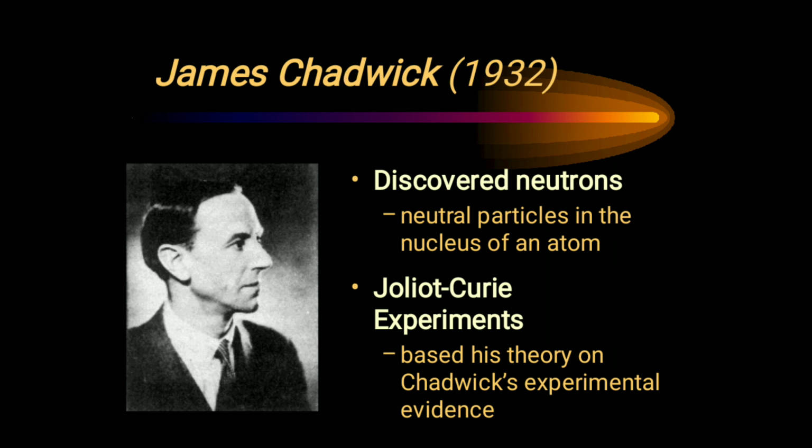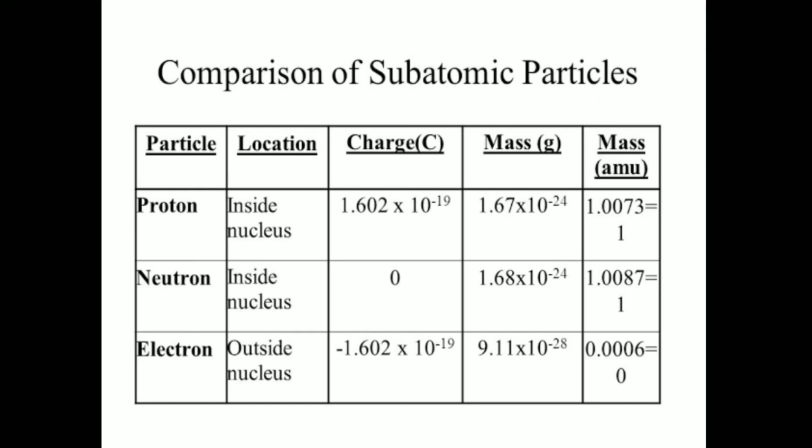And then later James Chadwick, in 1932, discovered the neutrons, the neutral particles of the nucleus of the atom. He also determined the neutron's charge through the Joliot-Curie experiment, based on Chadwick's experimental evidence. So by now we have an idea about how the subatomic particles have been discovered.